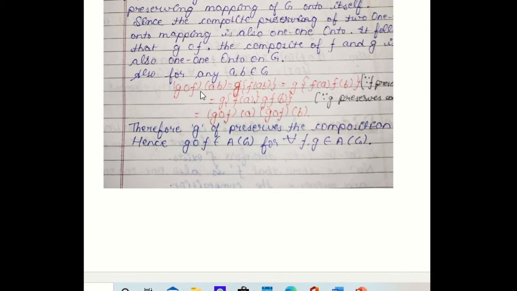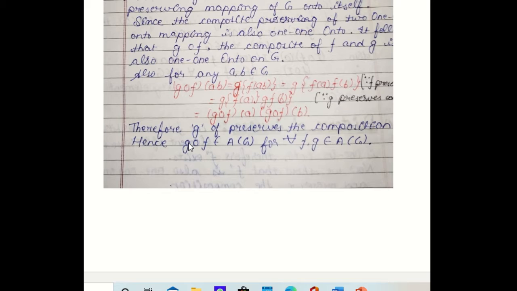We consider (g∘f)(ab), which equals g(f(ab)). Since f is an automorphism, it preserves composition, so f(ab) can be written as f(a)f(b). Since g is also composition preserving, this is g(f(a))g(f(b)), and by definition this is (g∘f)(a)(g∘f)(b). Therefore g∘f preserves composition.